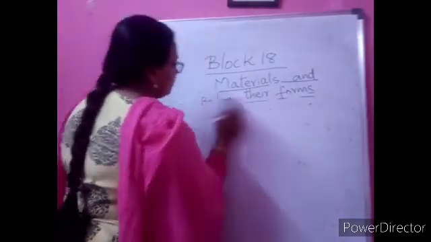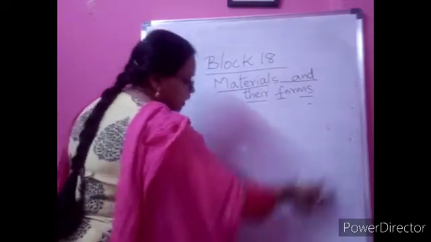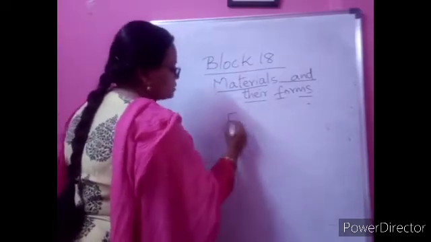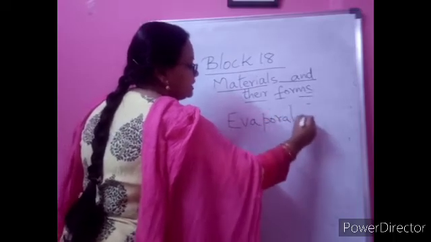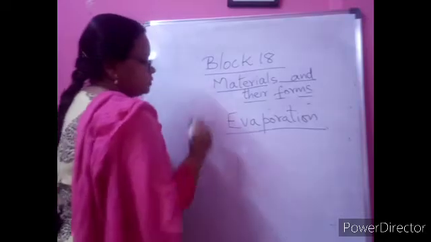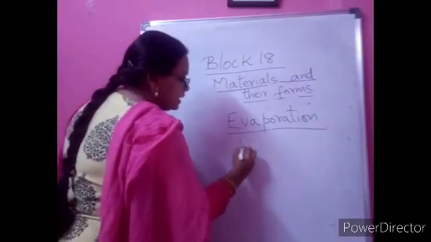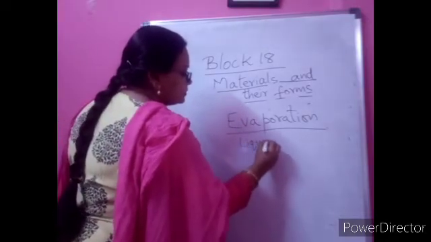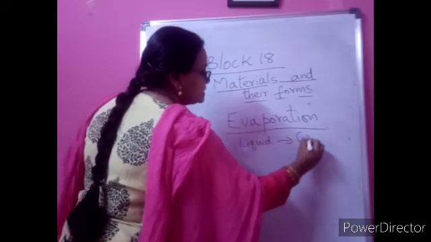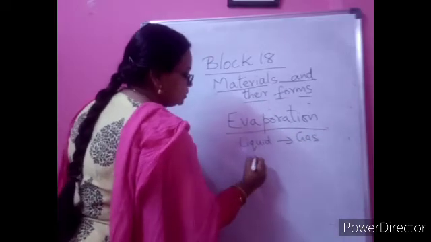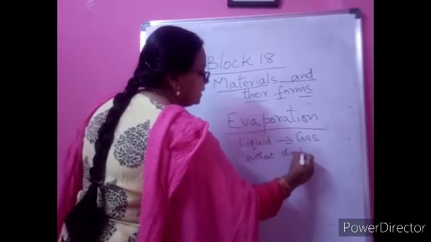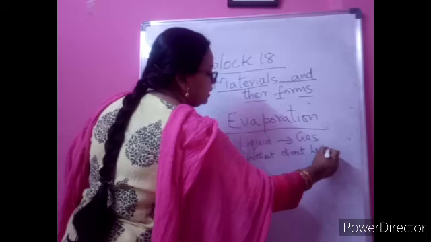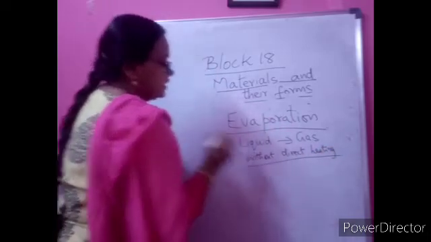So even the spelling for boiling and evaporation you have to learn. Evaporation takes place, children, and that is very important for the water cycle. The liquid changes to gas without direct heating; in nature it is happening due to the heat of the sun.